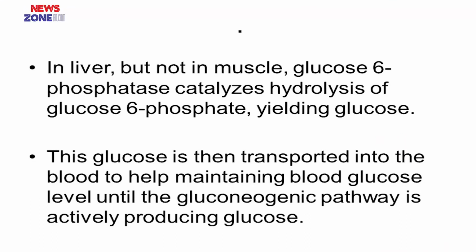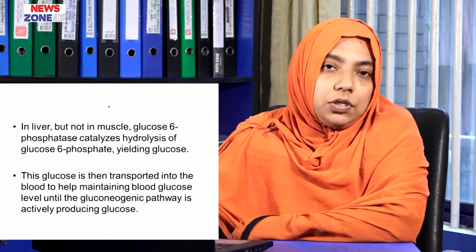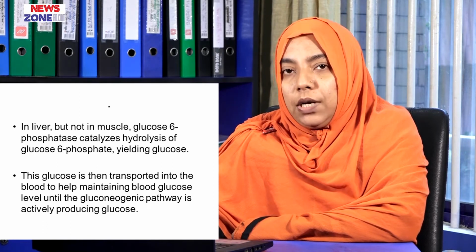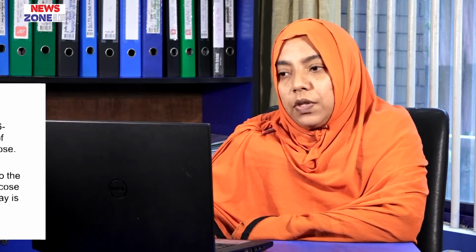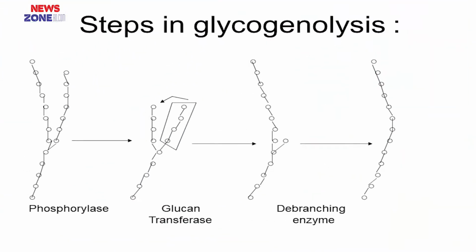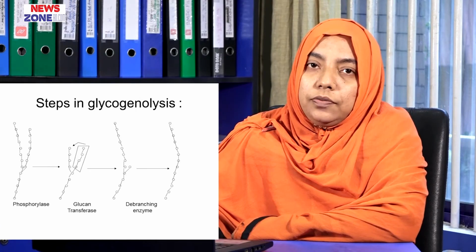As we know, in muscle there is absence of enzyme glucose 6-phosphatase, so it cannot be converted to glucose. Now from liver, this free glucose is then transported to blood to maintain the blood glucose concentration until gluconeogenesis starts. Now you see the steps of glycogenolysis. So these are all about glycogenolysis.